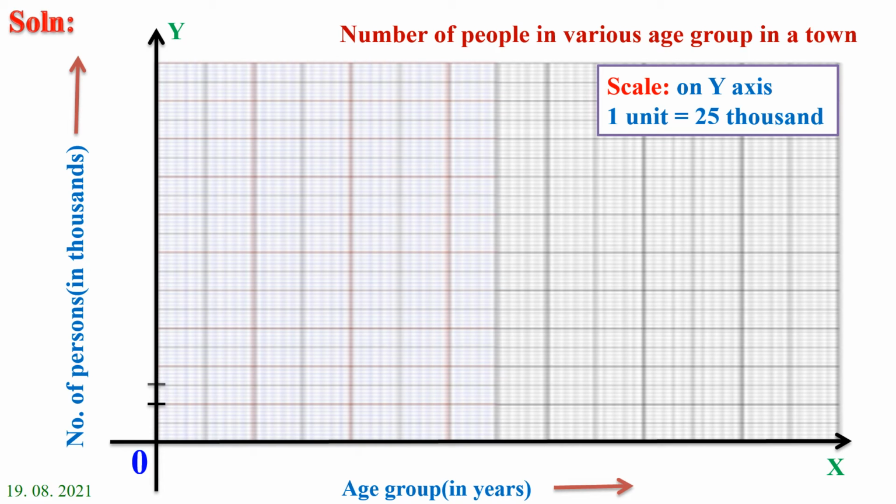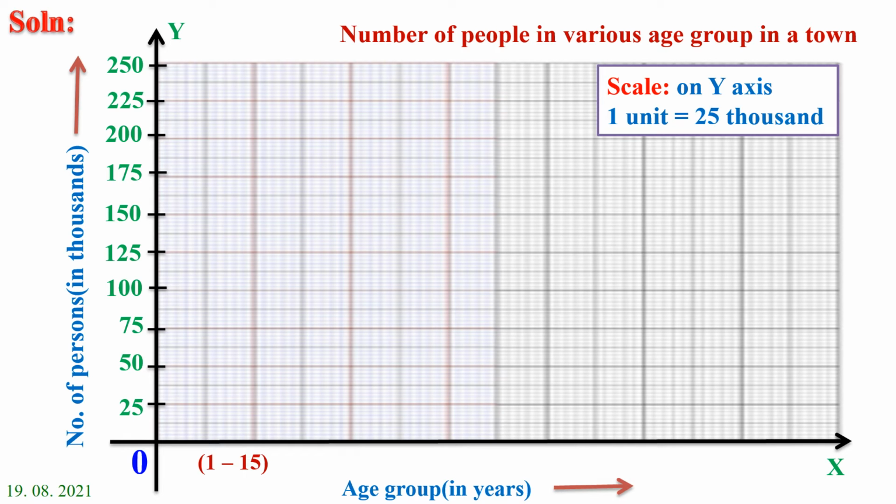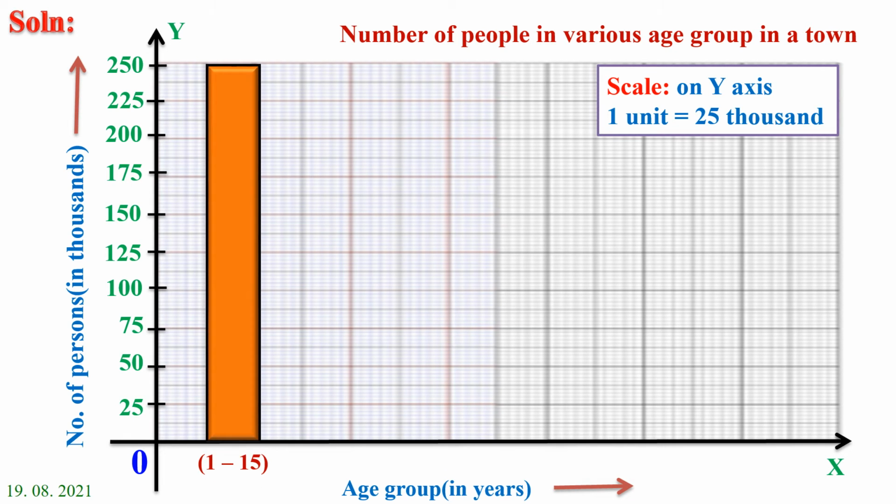Now we are going to write the scale on y-axis, that is 25,000, 50,000, 75,000, 1 lakh, 1 lakh 25,000, 1 lakh 50,000, 1 lakh 75,000, 2 lakh, 2 lakh 25,000, 2 lakh 50,000. So first, the given age group 1 to 15, that is 2.5 lakhs. So draw a rectangular bar up to 2.5 lakh.